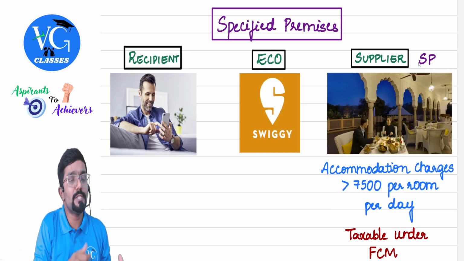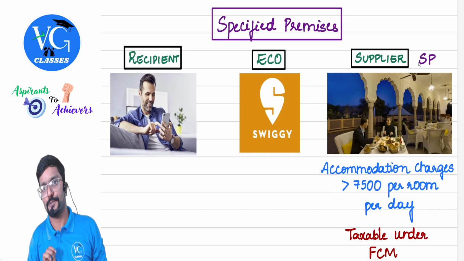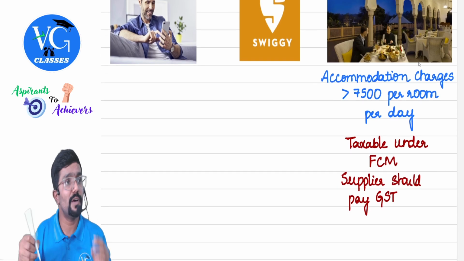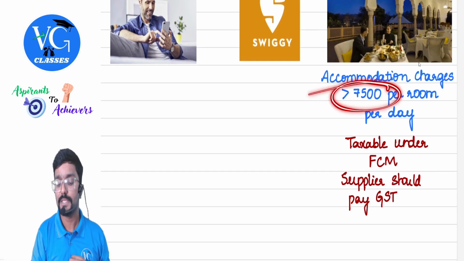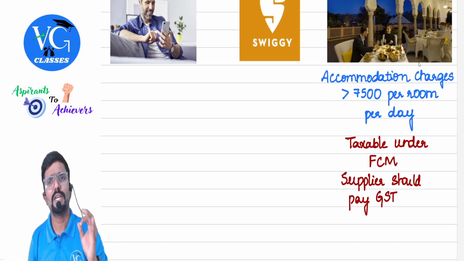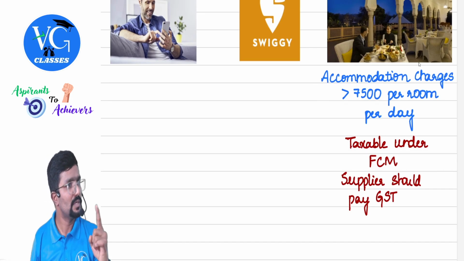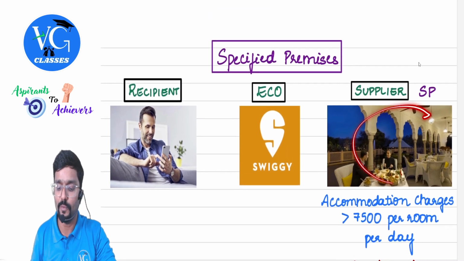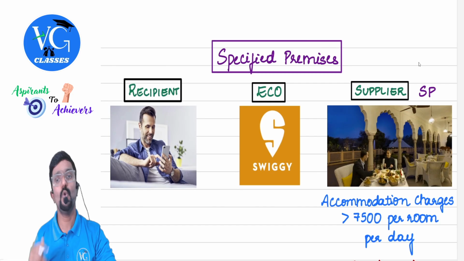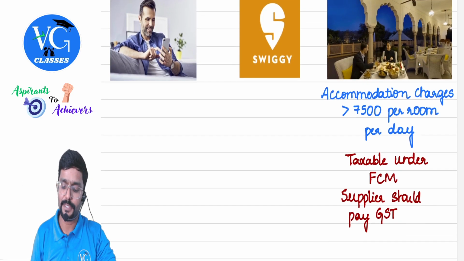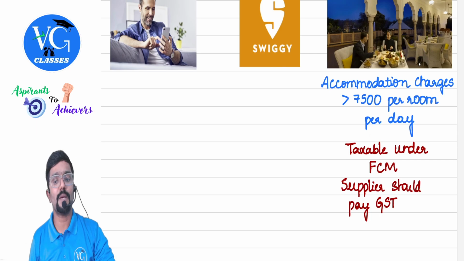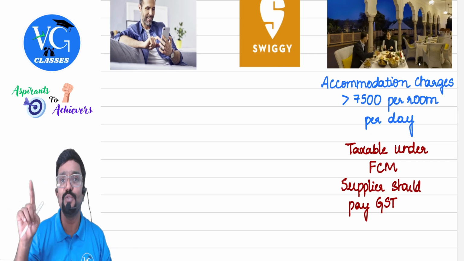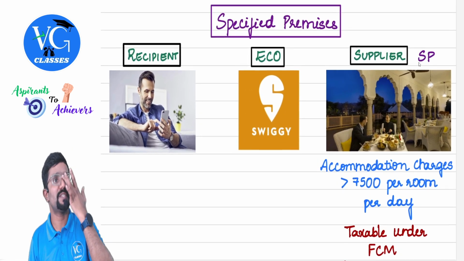Now this recipient is booking the food through this premises, where at least for one room the per day charge is more than 7,500. At least for one day, for one room, the charge is more than 7,500. Then we call this person as whom? Specified premises. Who has to pay GST, people? Supplier. Taxable under FCM, the supplier should pay GST. On what? On accommodation as well as food, restaurant service.